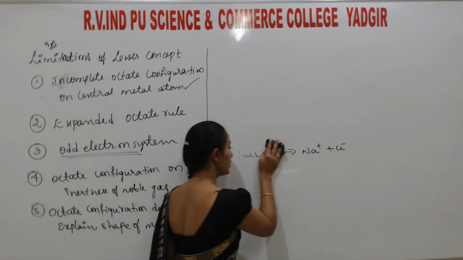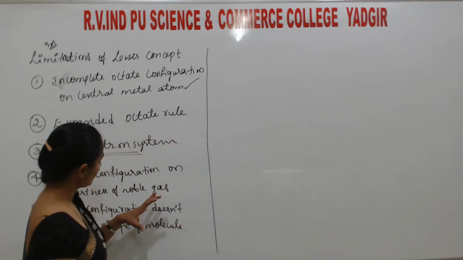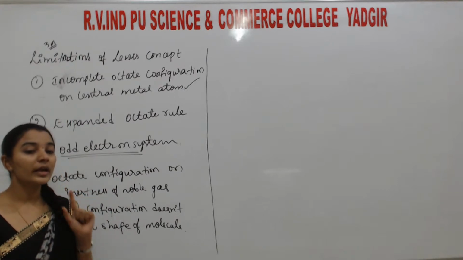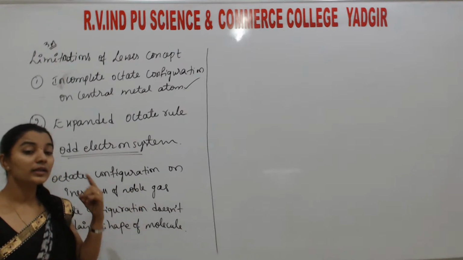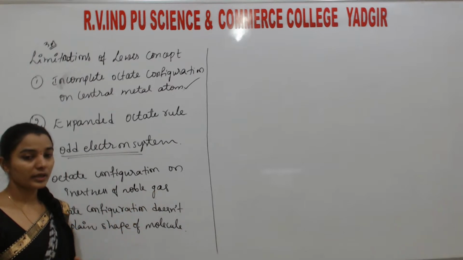So Lewis only successfully explains the 8 electron system. He fails to explain why the 8 electron system is stable, why these noble gases are inert, and why they do not readily react with any other atoms.